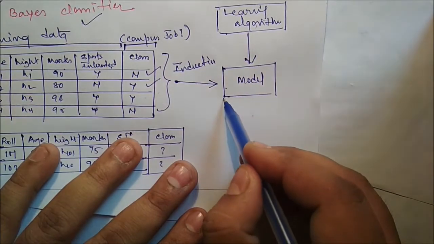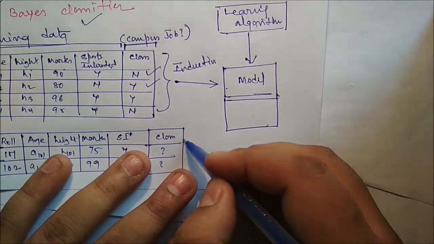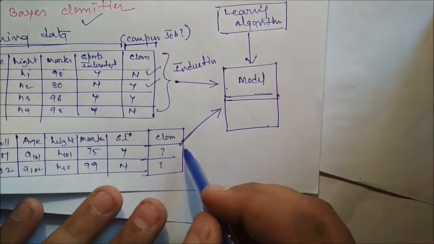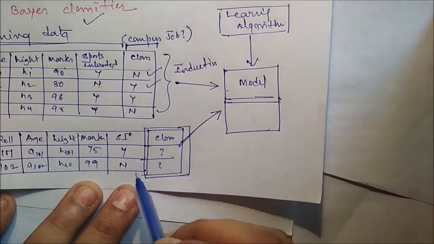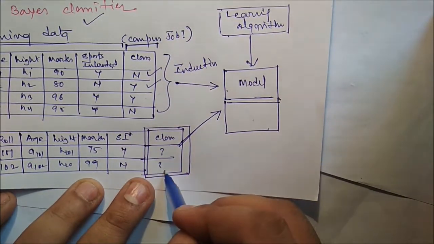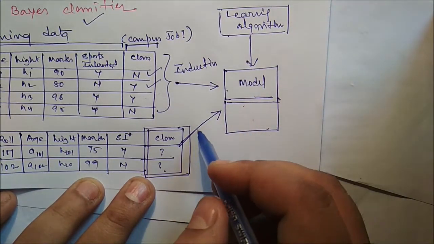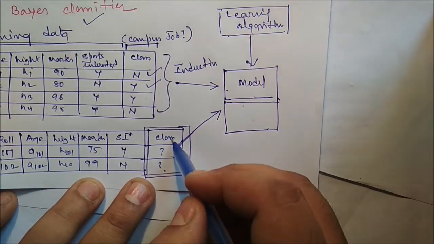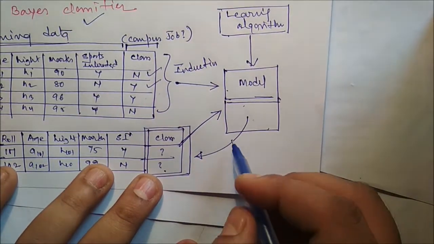This is called induction. And with the help of the created model, we input data where the class levels are not known, where we don't know whether he or she will get a campus job or not. The model will predict the class level of whether the particular person will get the campus job or not. It is called deduction.